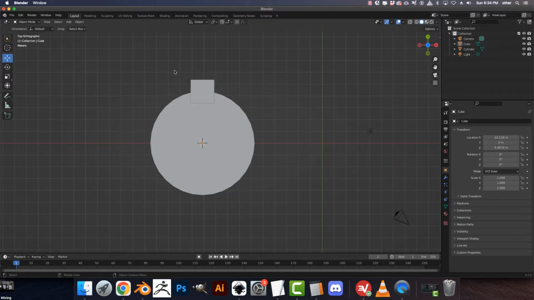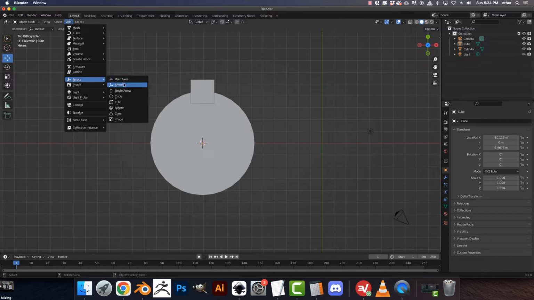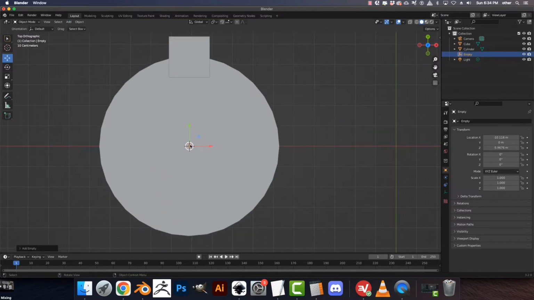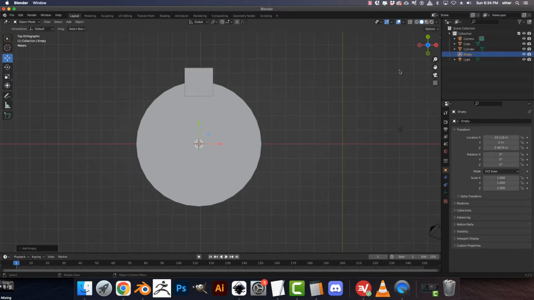I'm going to need one key component here that I haven't covered yet, and that's add empty and arrows. We're going to be rotating this in a second. It's a non-renderable, non-entity. So just go to arrows, and wherever the cursor's at, that's where it's going to end up. You can only highlight it over here very easily, so let's locate it over here.